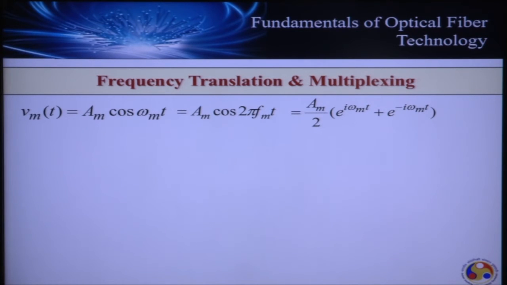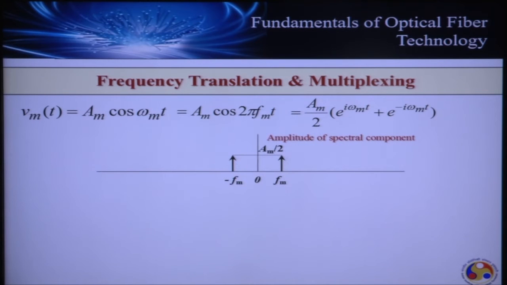Now if I plot this signal in the spectral domain, let's see how it will look. I have discrete frequencies, this is called a phasor. So I have a phasor of amplitude Am by 2 at frequency omega m, and another at frequency minus omega m. So if we plot this signal in the frequency domain, we shall have two lines depicting the amplitudes appearing at two discrete frequencies, fm and minus fm.